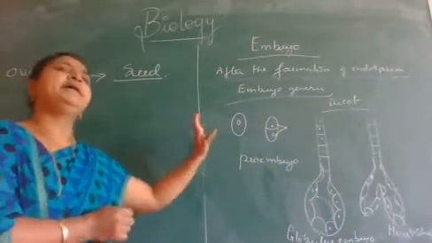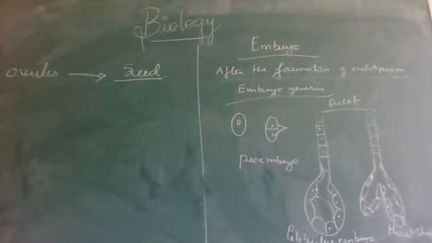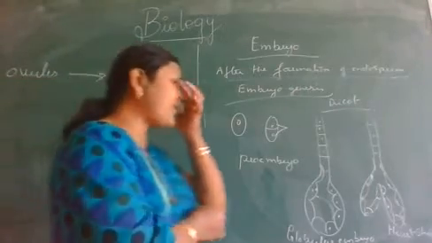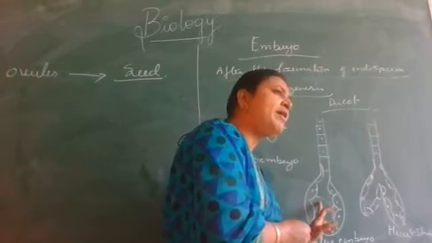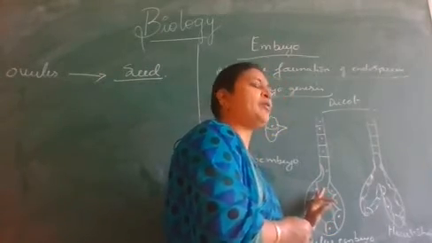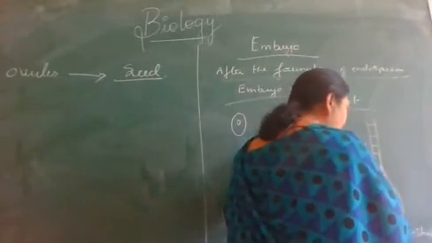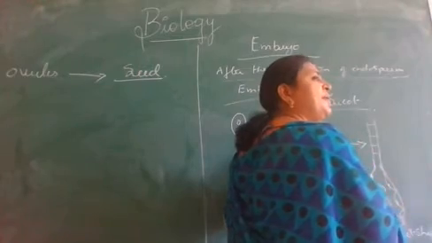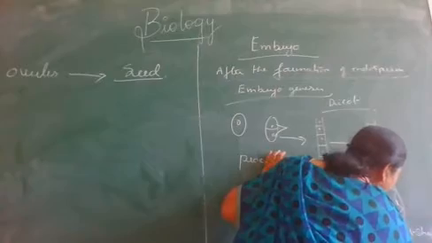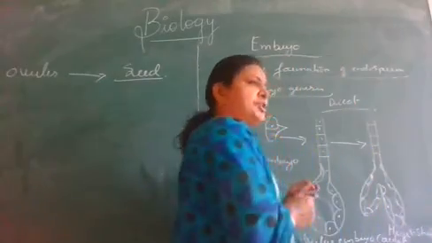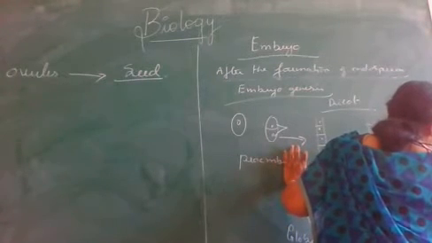First, the zygote undergoes cleavage that results in a two-celled embryo called the proembryo. Then the proembryo becomes the globular embryo. After this, it becomes the heart-shaped embryo, also called the caudate embryo. Caudate means heart shape. Then it becomes the mature embryo.